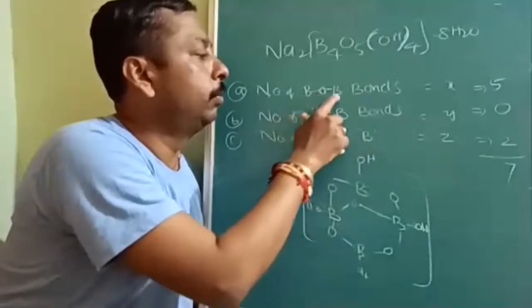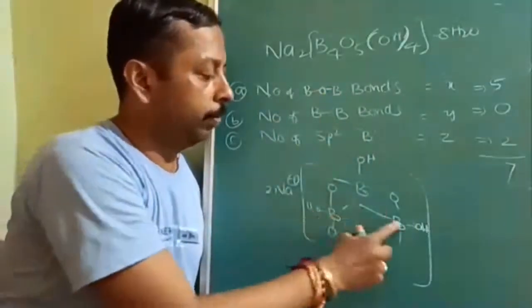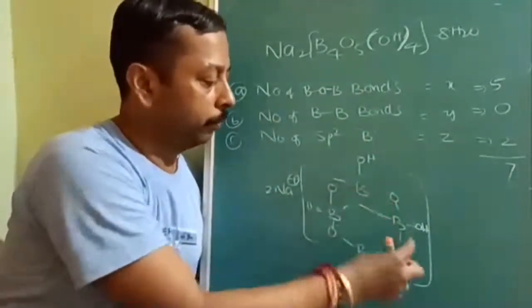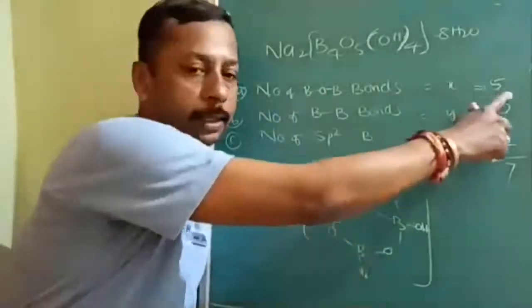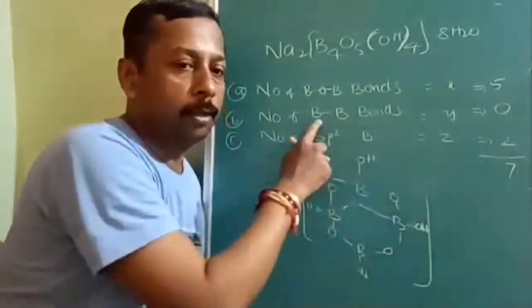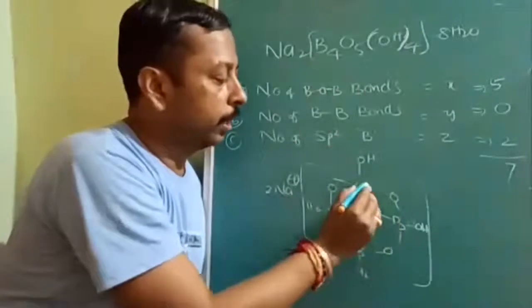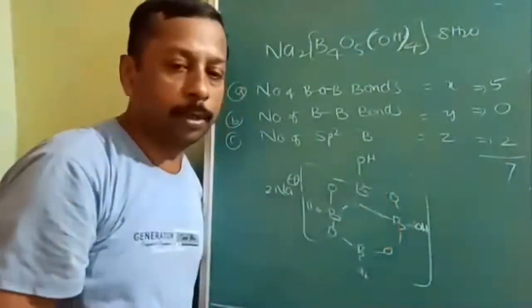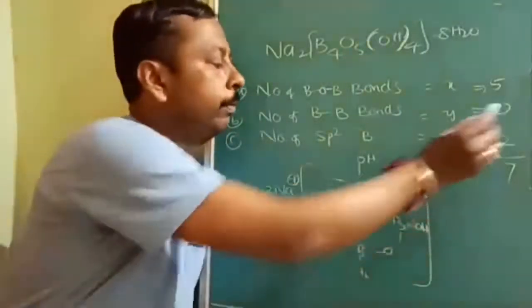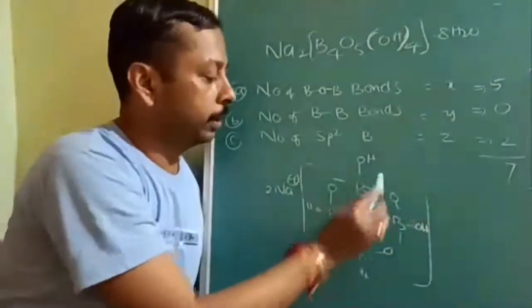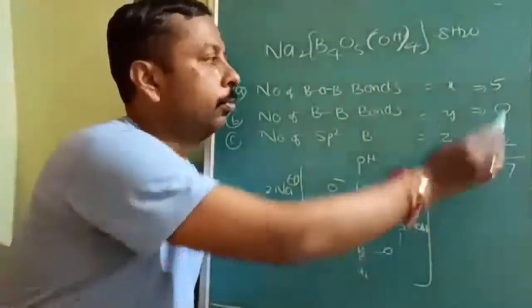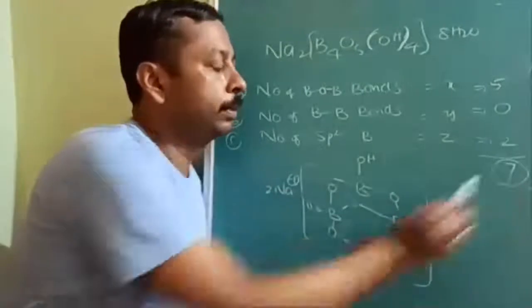Actually, it should be BOB bonds. See, 1, 2, 3, 4, 5. So X is equal to 5. Number of B-B bonds: there is no direct contact between boron and boron, therefore it will be 0. This is sp2, this is sp2, so 2. So 5 plus 2, answer will be 7.